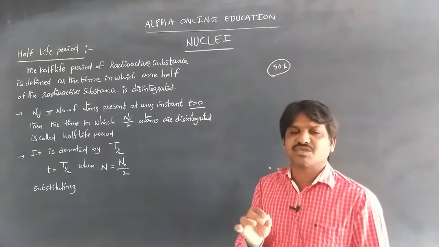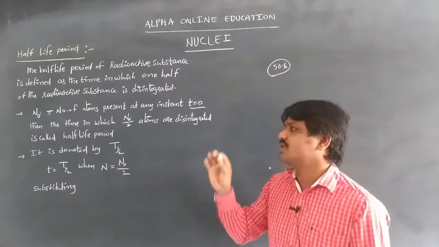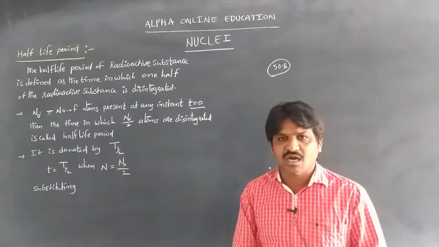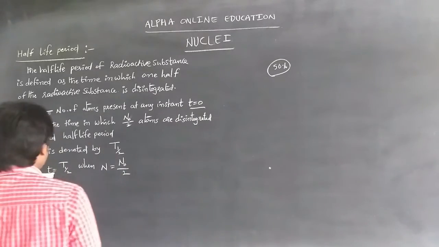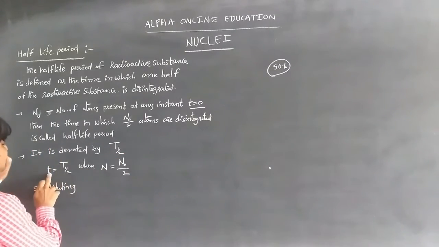The time in which N0 by 2 atoms are disintegrated is called the half-life period, denoted by t half.